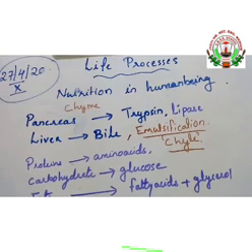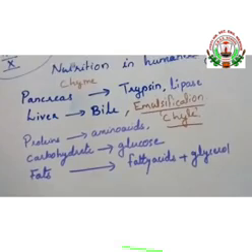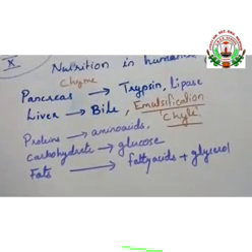Then the food, known as chyme, is pushed towards the small intestine, and there the pancreas and liver secretions help in the further process of digestion, and the digestion completes in the small intestine. Proteins will be converted to amino acids, carbohydrates will be converted to glucose, fats will be converted to fatty acids and glycerol. So this is what happens in the digestion process.